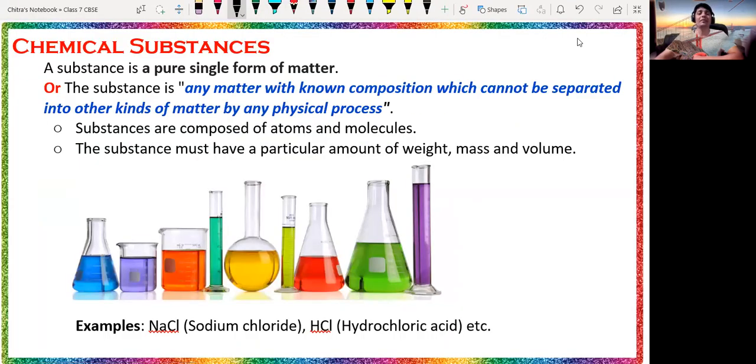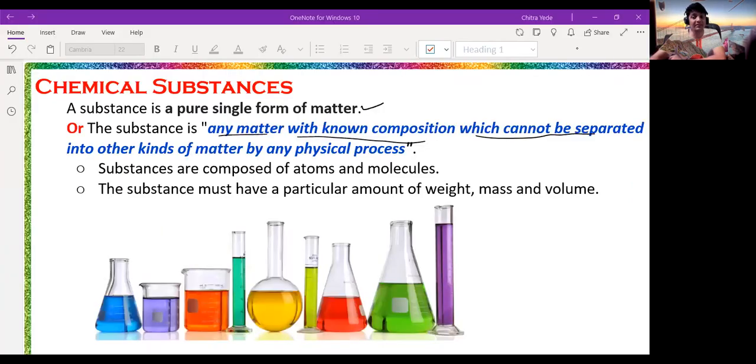Let's discuss the chemical substances now. Okay, so what are chemical substances? A chemical substance is a pure single form of matter. The single pure form of matter is called a chemical substance. Or we can also define it as: a substance is any matter with known composition which cannot be separated into other kinds of matter by any physical processes.